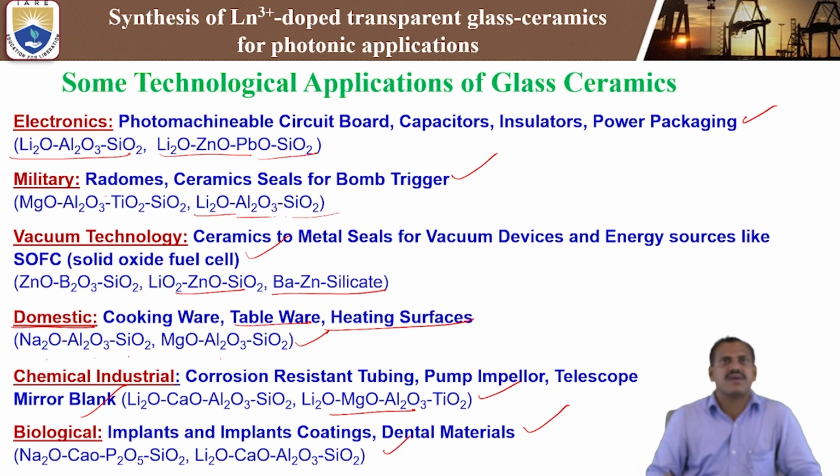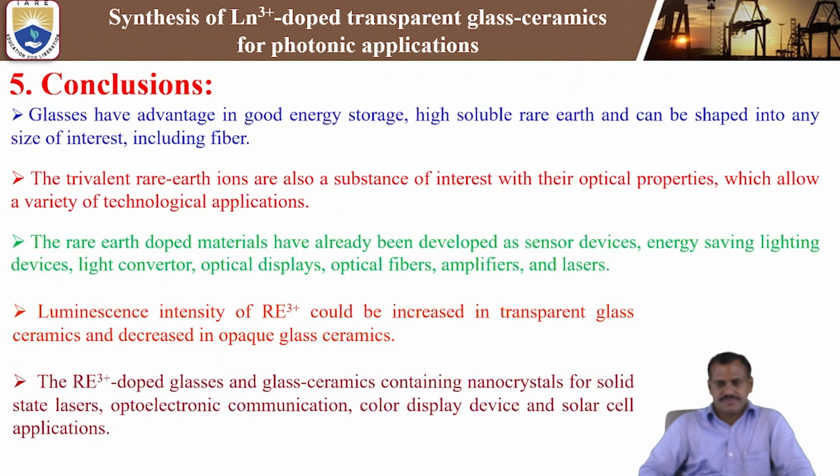These are some technological applications of transparent glass ceramics. These are the important applications: electronics, military, vacuum technology, domestic and chemical industry, and biological. These are the important applications wherever glass ceramics are used for different purposes.